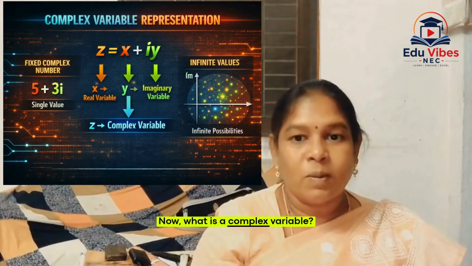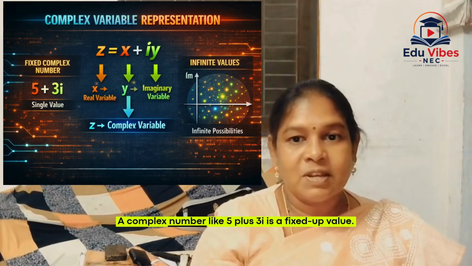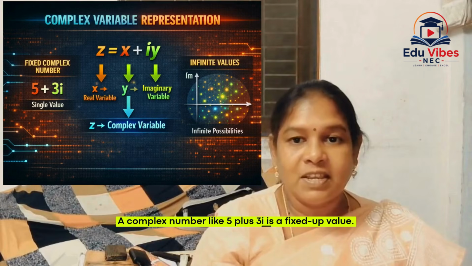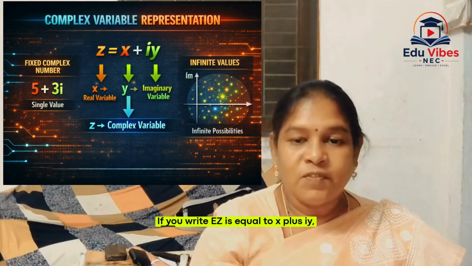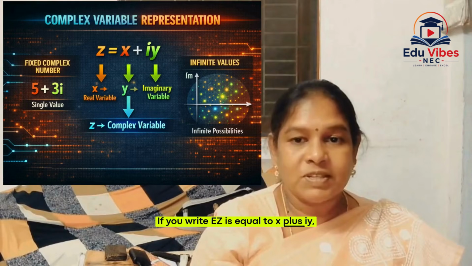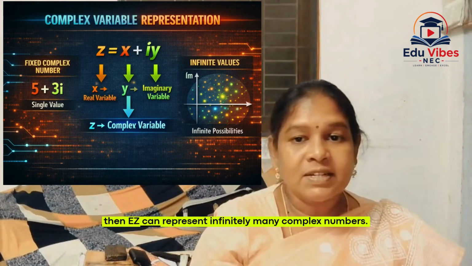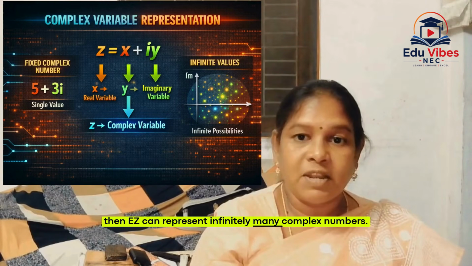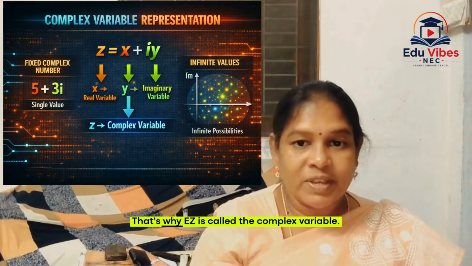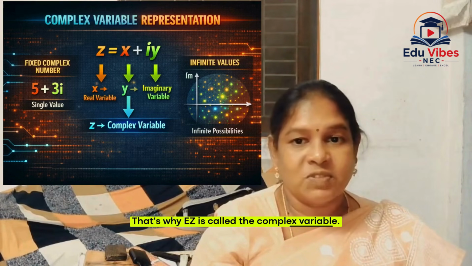Now what is a complex variable? A complex number like 5 plus 3i is a fixed value. If you write Z is equal to x plus iy, where x and y are variables, then Z can represent infinitely many complex numbers. That's why Z is called the complex variable.